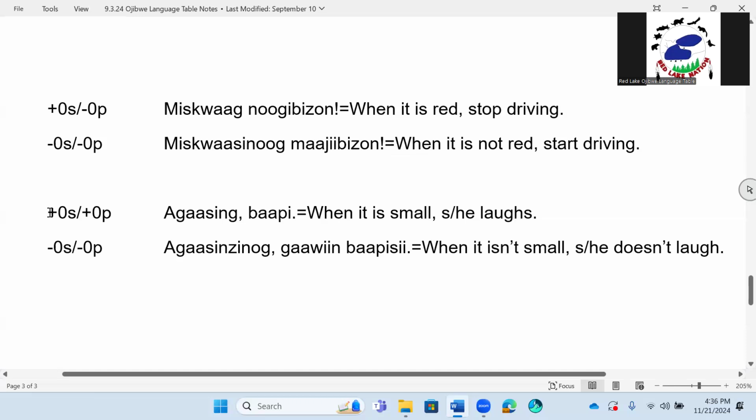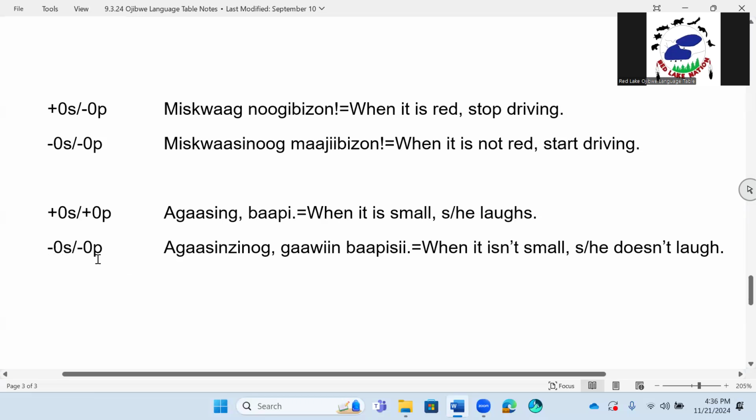All right, let's check this one out right here. We have zero, positive zero S, agasing bape. When it is small, she or he laughs. Remember, these are examples that our community members asked for, and we left it open to them to use our example of the word and to give us an example of what they want to hear. So this is what they came up with.